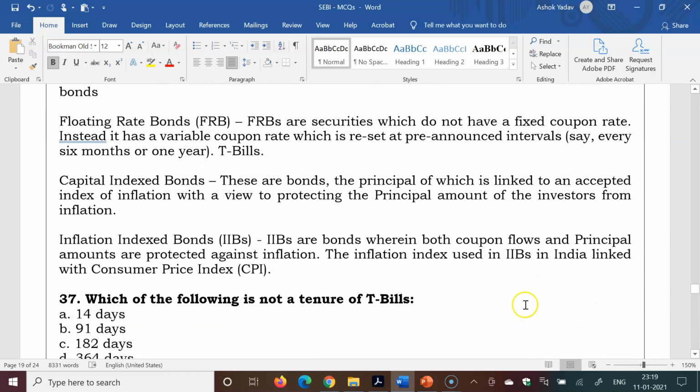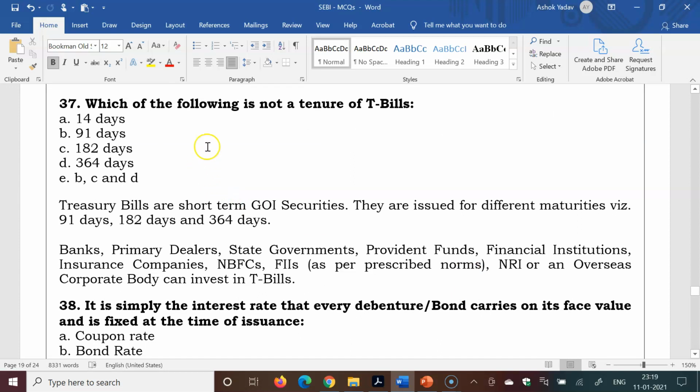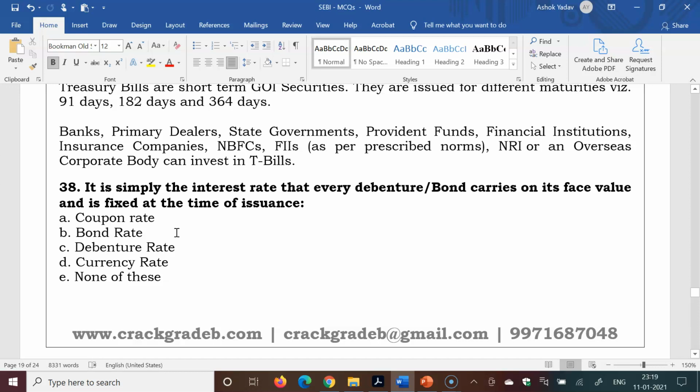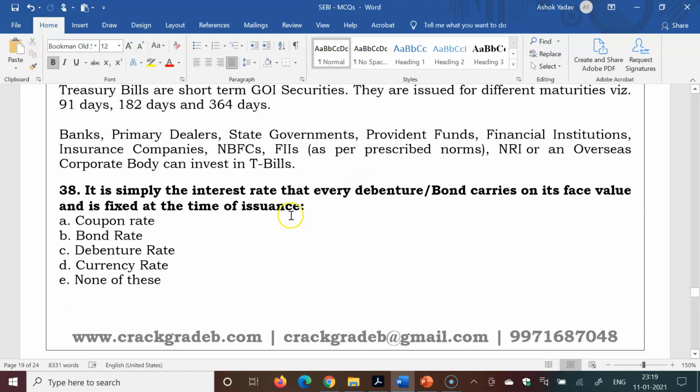So in details you can read from this document. Which of the following is not tenure of T-bills? You may be aware about 14 days, 91 days, 182 days, 364 days. So 14 days is not the tenure. Currently 91 days, 182 days, 364 days are the T-bills maturities.